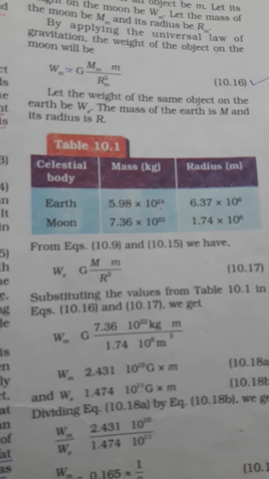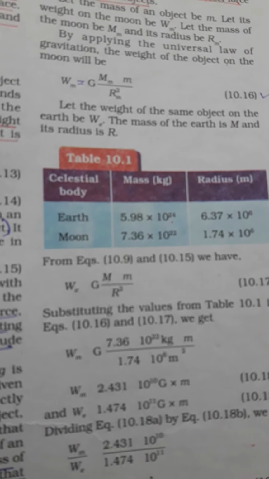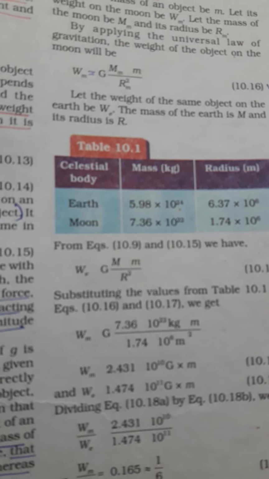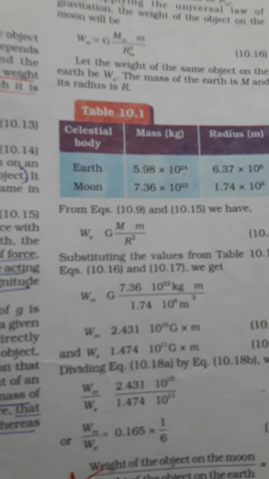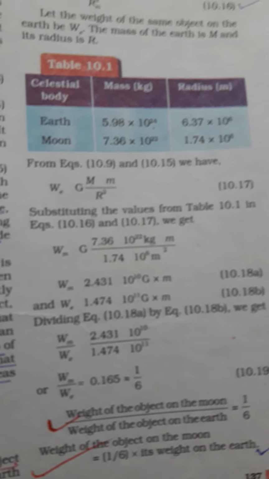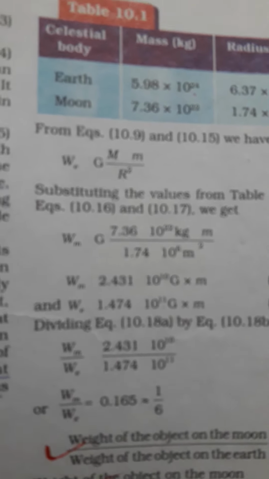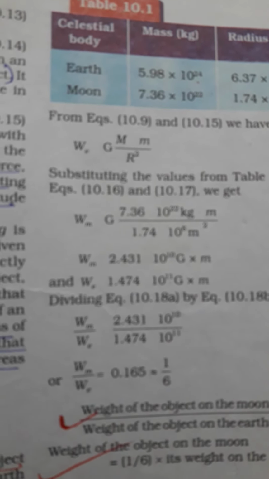Now, we take the weight of the body on the earth. We is equal to G capital M m upon R square. So we calculate both the weight of the body on the moon and the weight of the body on the earth. And then we take the ratio, Wm upon We, the weight on the moon upon the weight on the earth.